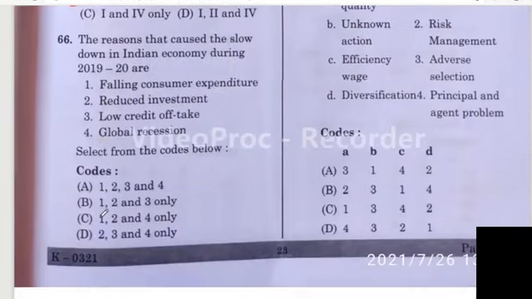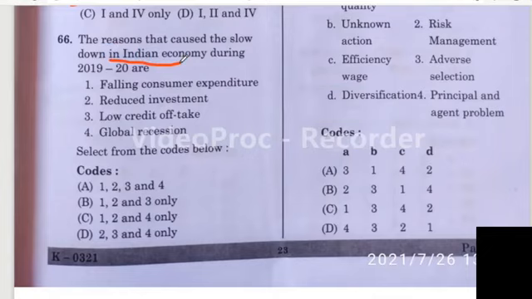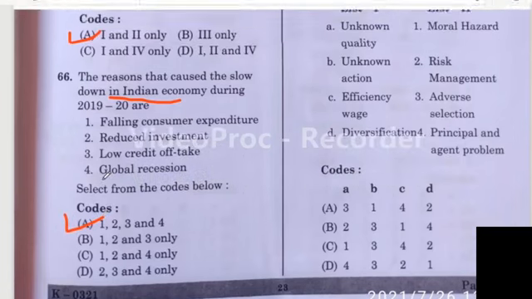Then question number 66. The reasons that caused the slowdown in Indian economy during 2019-20. Falling consumer expenditure, reduced investment, low credit uptake, global recession. Yes, all of the above are right answer. So option A is the correct answer.